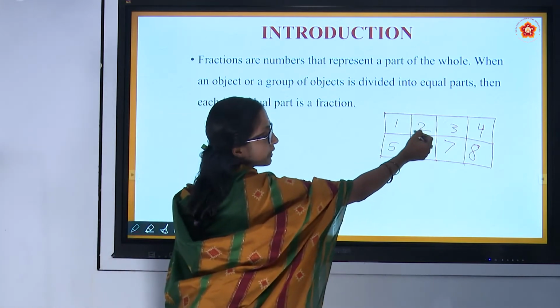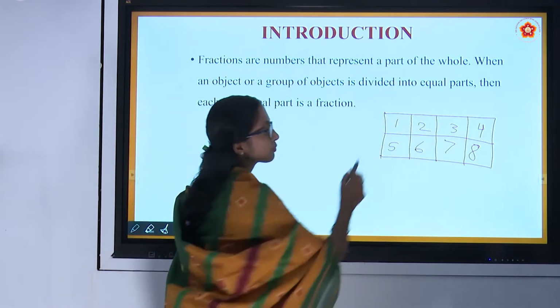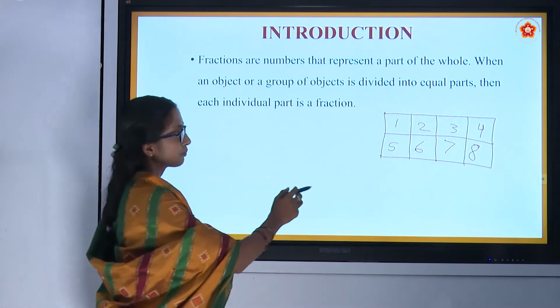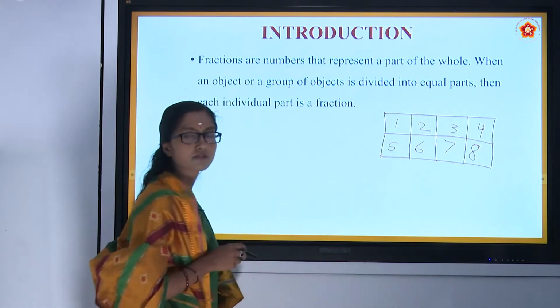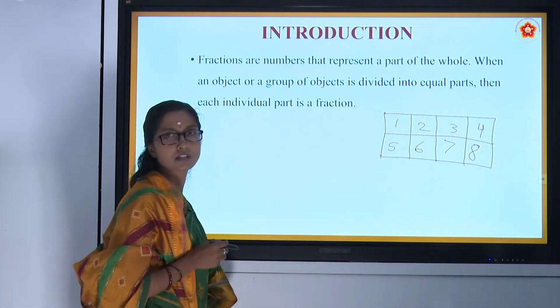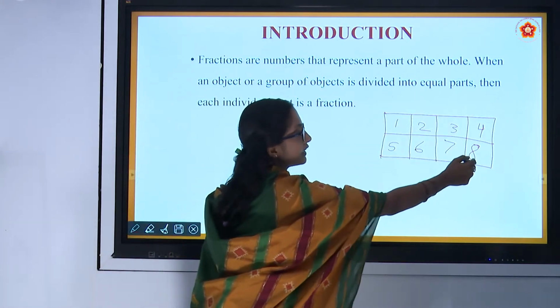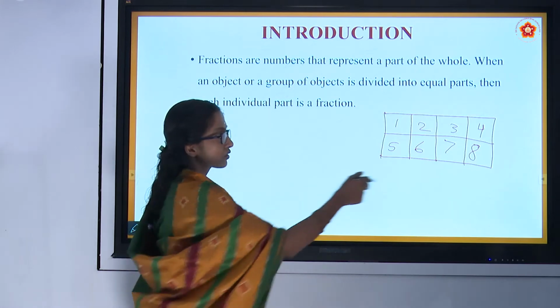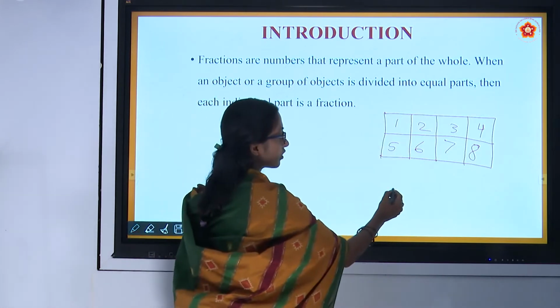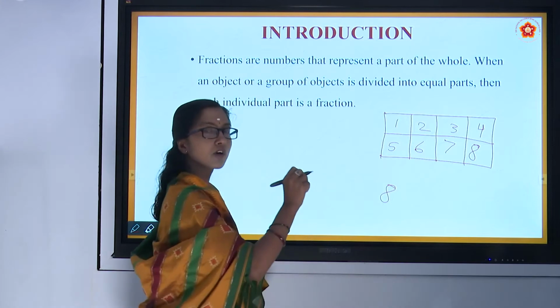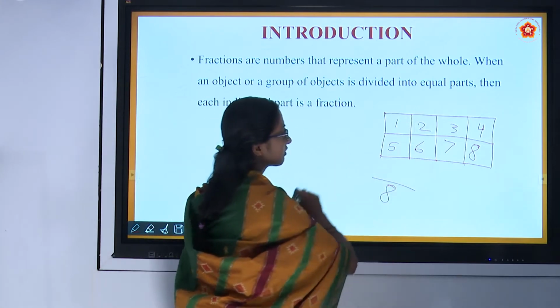Whatever the piece number, maybe second piece or third piece of a chocolate, should be the same in size when compared to other pieces. It means a whole chocolate was divided into 8 parts. So 8 parts is the whole. What is the whole of this chocolate? 8.